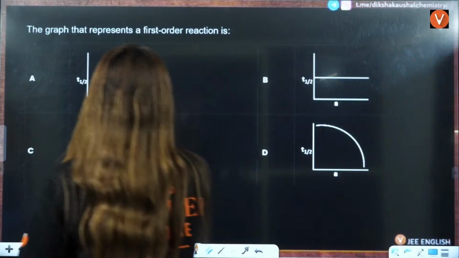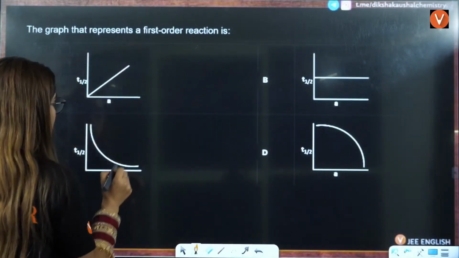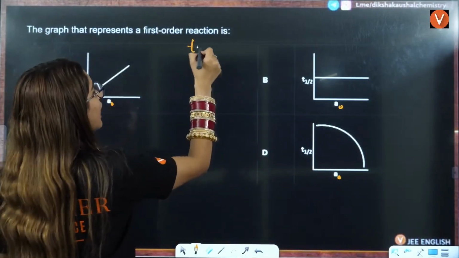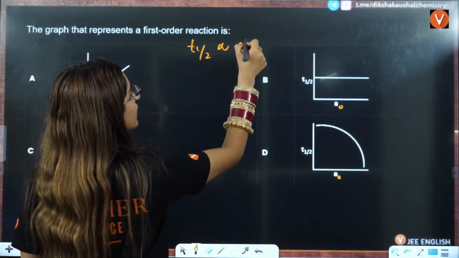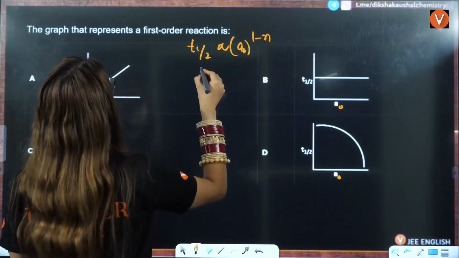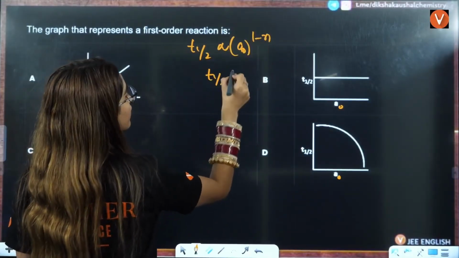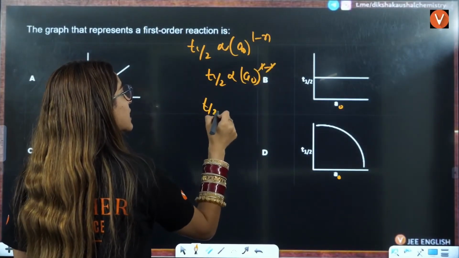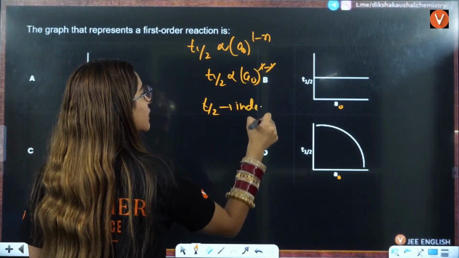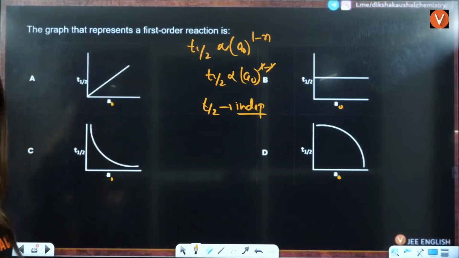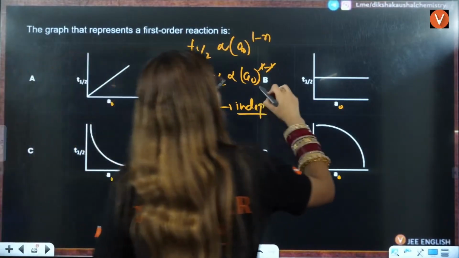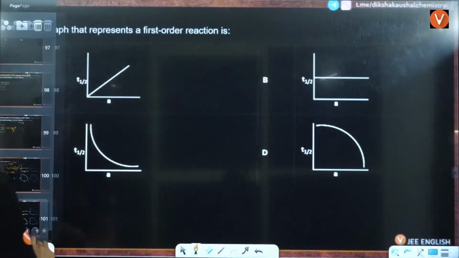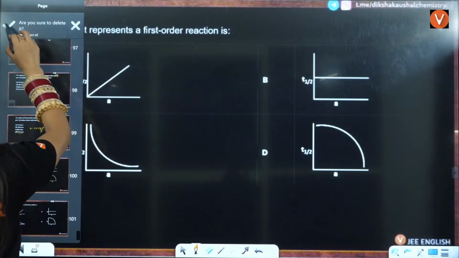So we know that if we are comparing it with the initial concentration, this will be the initial concentration. So t half we know is proportional to a naught raised to the power 1 minus n. For a first order reaction, the order is 1, so a naught raised to the power 1 minus 1. So t half is independent. That means as the concentration is increasing, there is no effect on the t half. So answer B is the correct answer here.